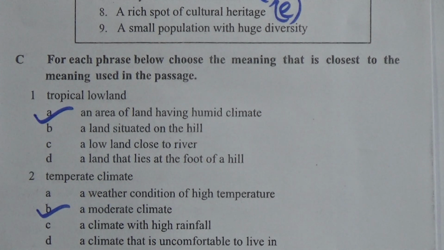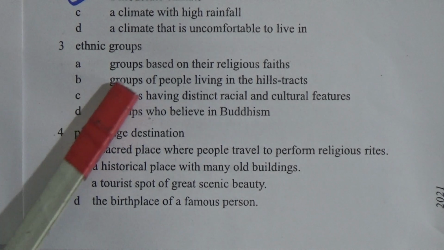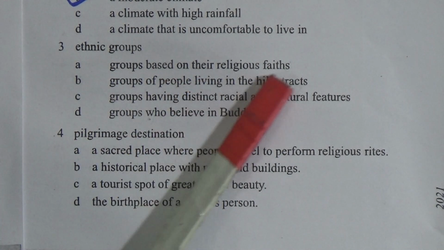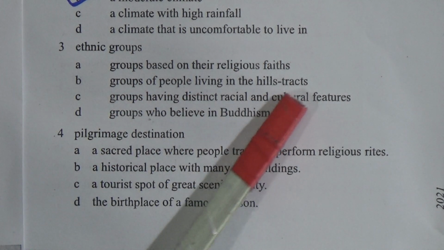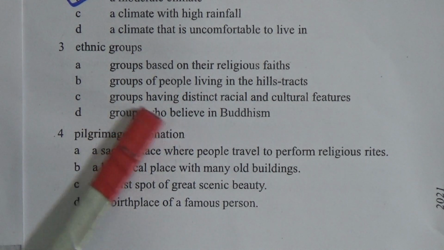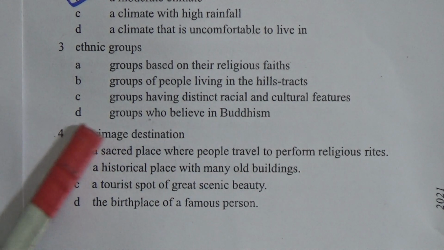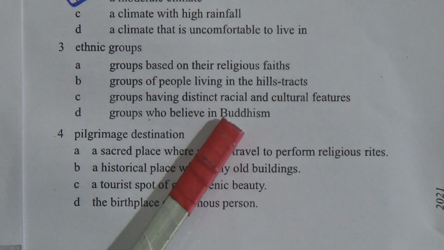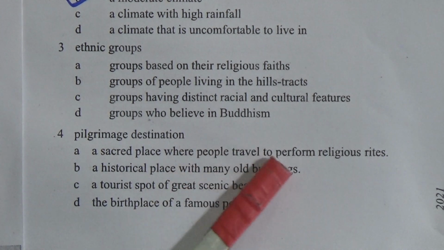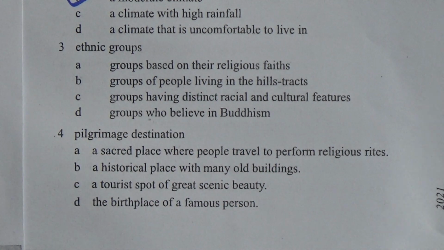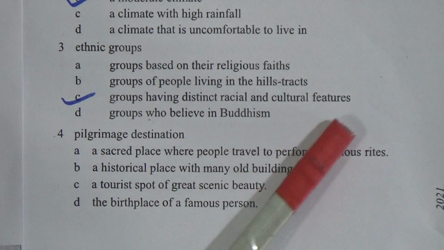Now we will go to number 3, ethnic groups. What does it mean? Option A, groups based on their religious faiths. Option B, groups of people living in the hill tracts. Option C, groups having distinct racial and cultural features. Option D, groups have belief in Buddhism. So what will be the answer? Yes, it will be option C, groups having distinct racial and cultural features.